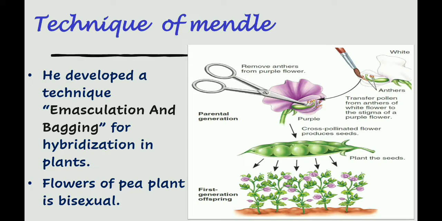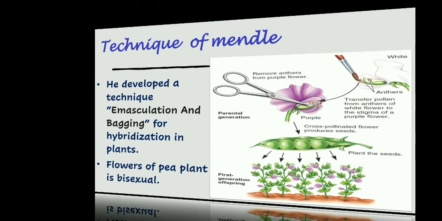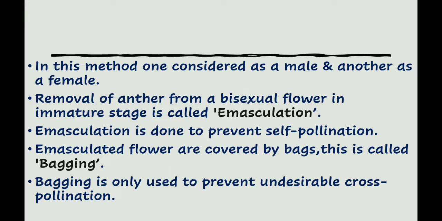Technique used by Mendel. He developed a technique of emasculation and bagging for hybridization in plants. Flowers of the pea plant are bisexual. In this method, one plant is considered male and another female. Removal of anthers from a bisexual flower at an immature stage is called emasculation. Emasculation is done to prevent self-pollination. Emasculated flowers are covered by bags. This is called bagging. Bagging is used only to prevent undesirable cross-pollination.